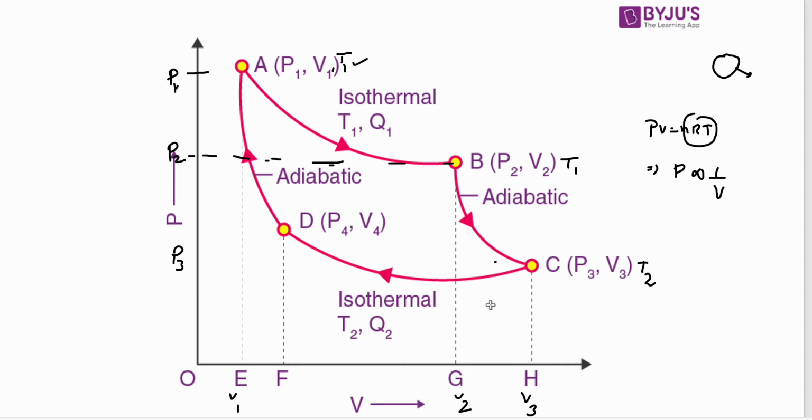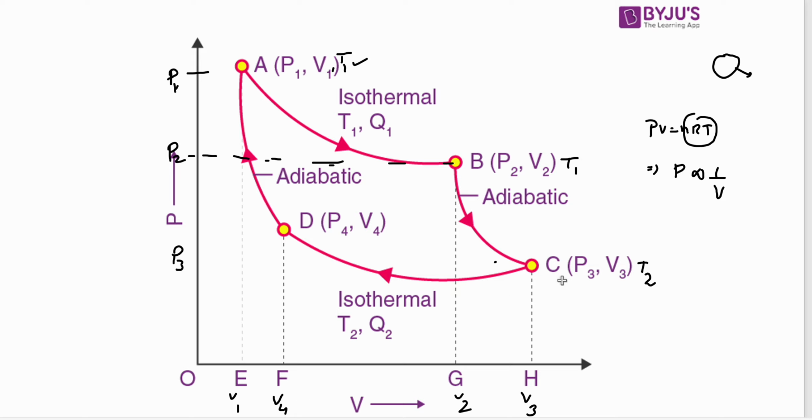Now we'll come to compression. When we go for isothermal compression, we are going back here. That means the volume will reduce now. Let's say it's V4, and we can see it's going from V3 to V4. So V4 is less than V3. You can see it from there.